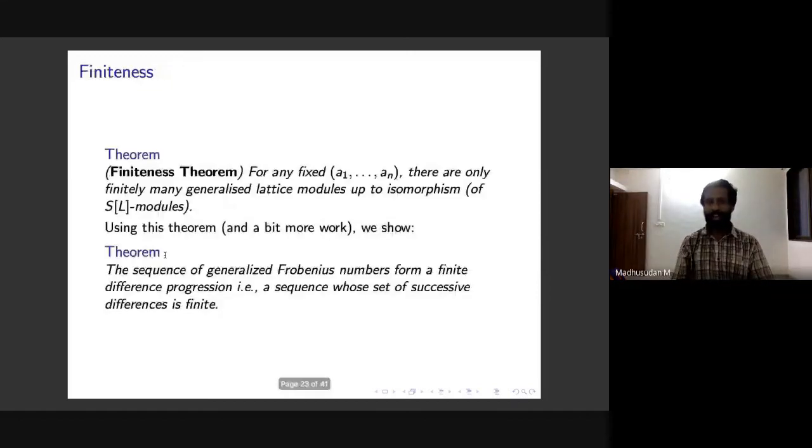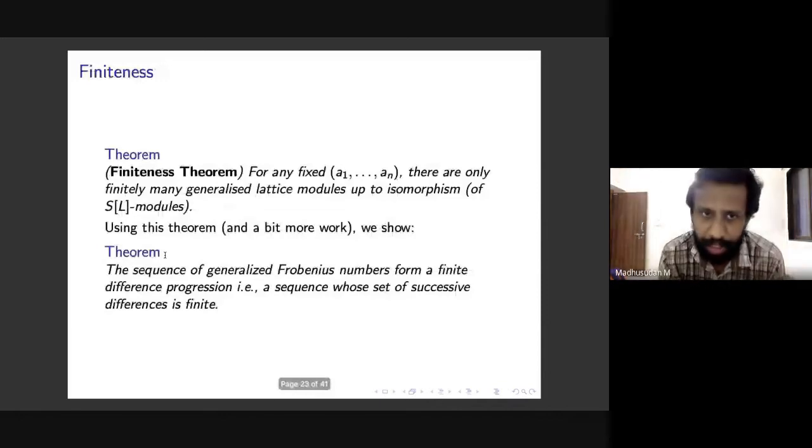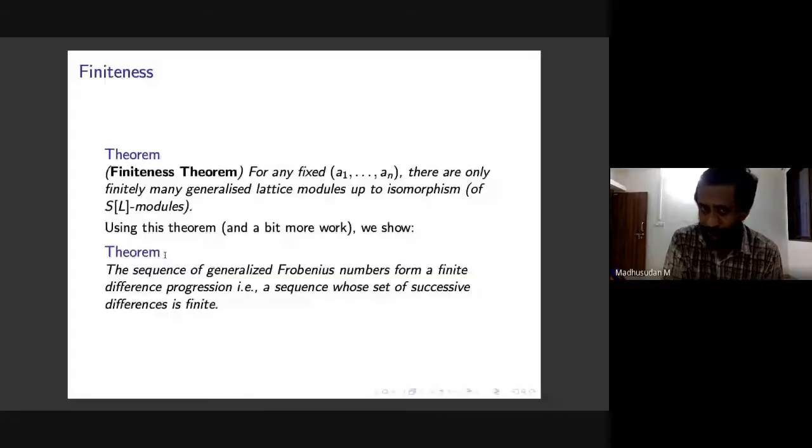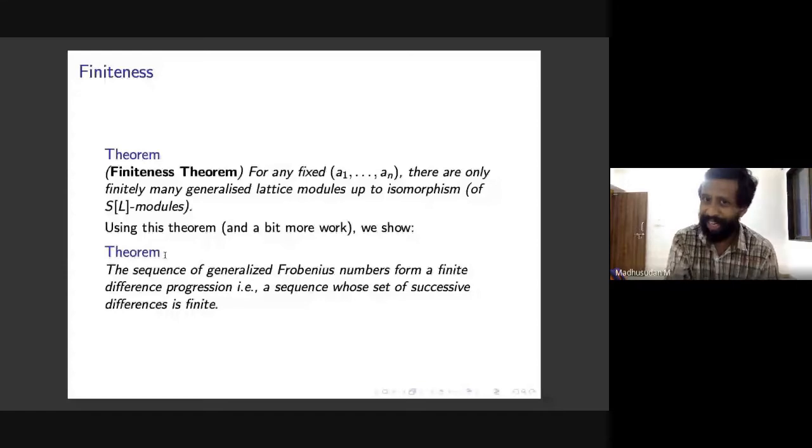So here is the finiteness theorem. What do I mean by finiteness theorem? Our basic result is that for any fixed A1 to AN, there are only finitely many of these generalized lattice modules up to isomorphism. And when I say up to isomorphism, I mean up to isomorphism of S adjoint L modules. So that is what they are, right? The way we looked at them towards the end of the last section. A priori, at least to us, it's not clear why there should be, because there are infinitely many, but the claim is there are only finitely many isomorphism classes.